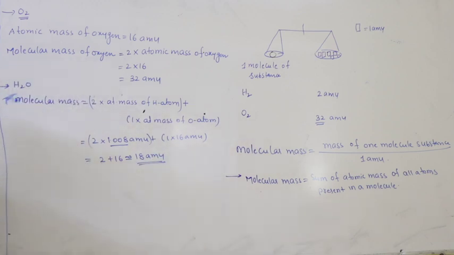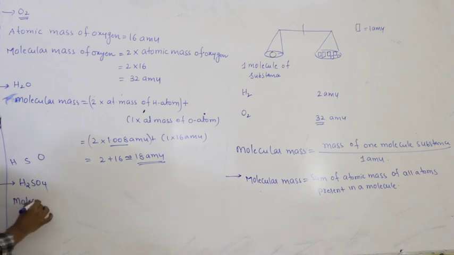Similarly, you can calculate many examples. H2SO4. How many different atoms are there? Hydrogen, sulfur, oxygen. There are 2 hydrogen atoms, 1 sulfur atom, 4 oxygen atoms.